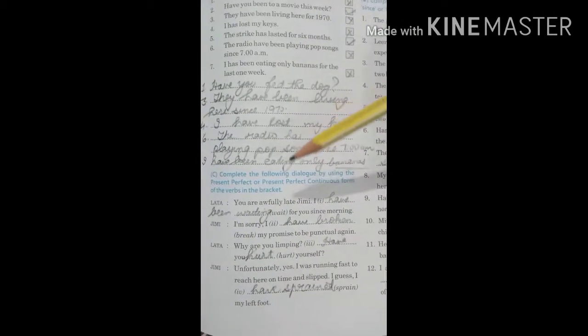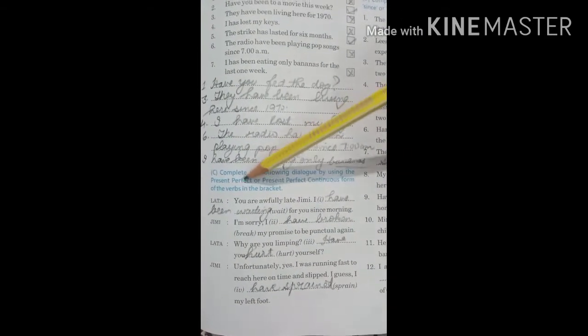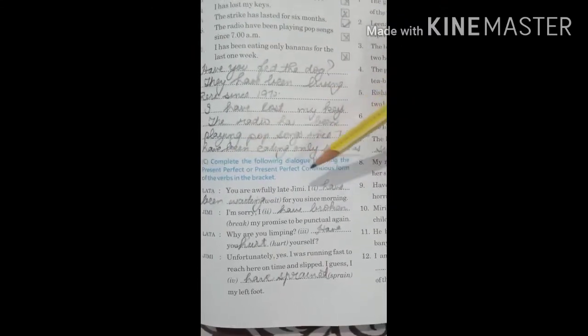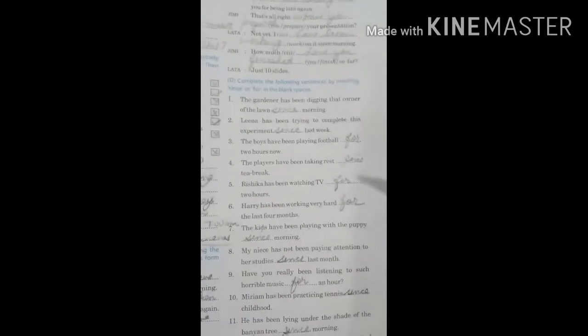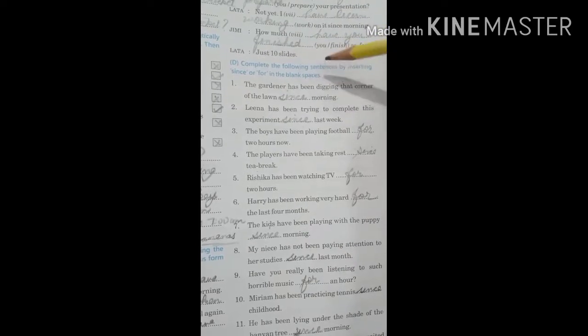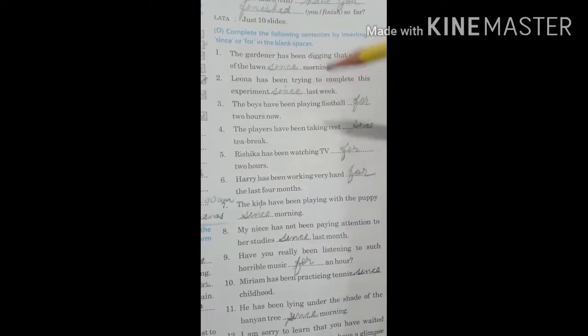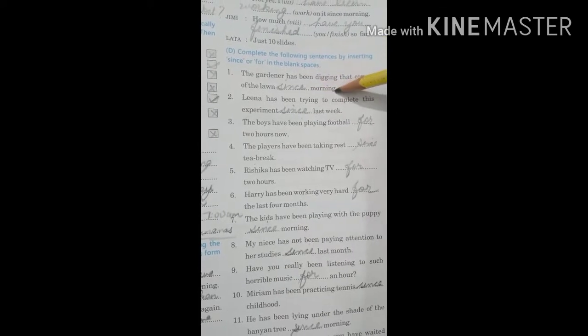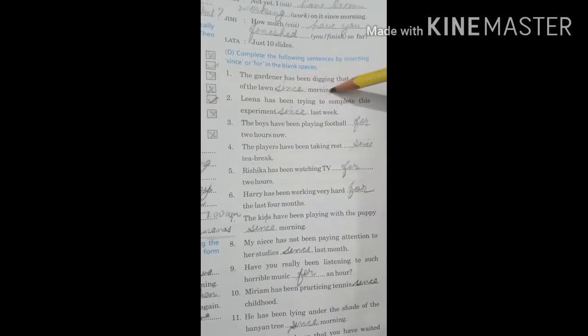C part, complete the following dialogue by using, again you will write according to the rules, okay, and complete it. Last D part of this exercise, complete the following sentences by inserting since or for. You will write since or for in these sentences. The gardener has been digging that corner of the lawn dash morning. Since morning.